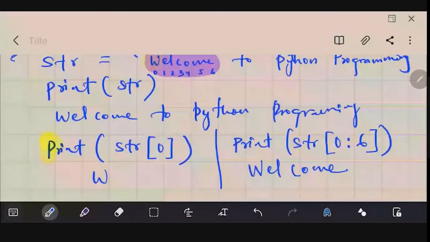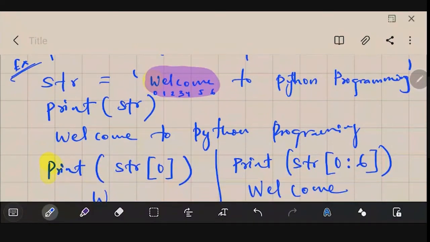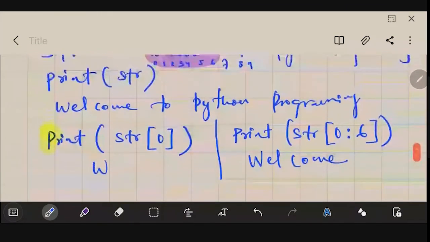Okay, so this way you could access the different values like this. Let's say I want to access from "to Python programming". You could see that the position is 6, 7, 8, then 9. So 7 onwards I want to access it. Then I could use a command like this.